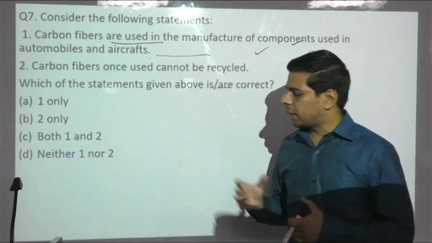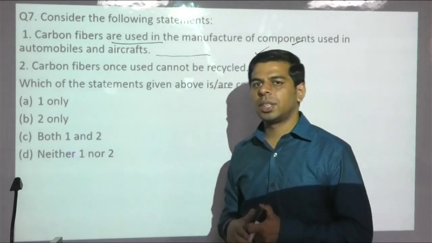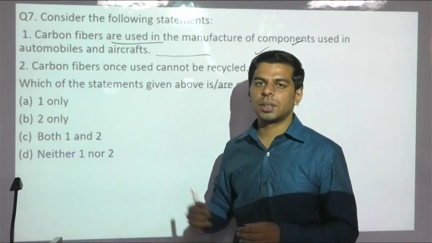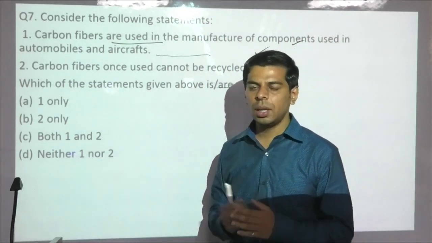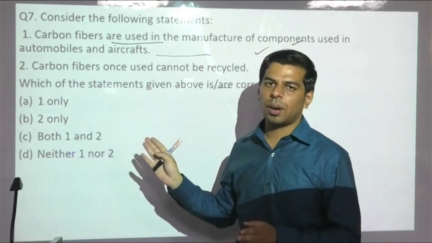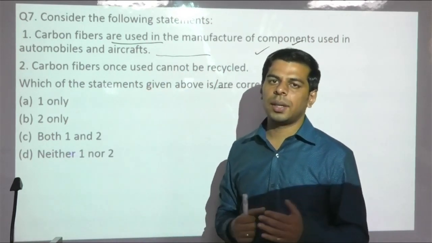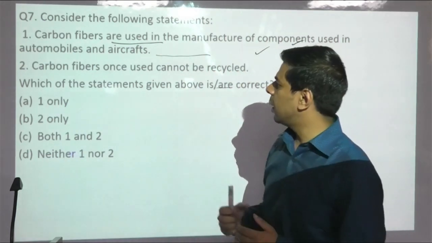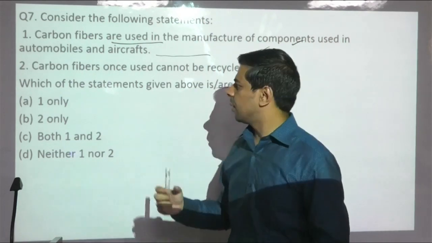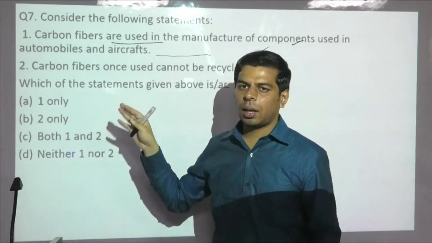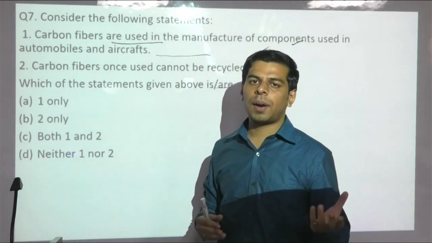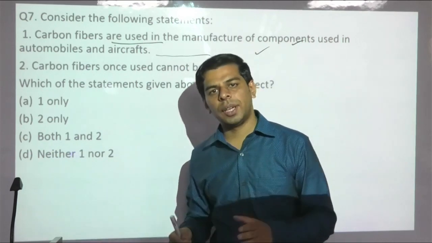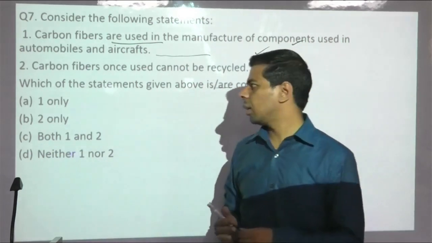Coming to the next domain, once again from science and tech, it can be considered either from nanotechnology, because we do carbon nanotubes, fibers there, while discussing the majority applications of nanotechnology. Apart from few exceptions, all are majority based on carbon, and the basic advantage is that they are biodegradable, they have high tensile strength, good electrical and thermal conductivity, and high shear strength as well. Or you can say it's an applied part of general science, in which the allotropy of carbon is being asked, in which we cover diamond, graphite, graphene, Buckminsterfullerene, and carbon nanotubes. So it's as per the discussion of the examiner.